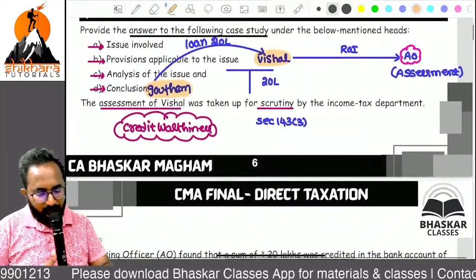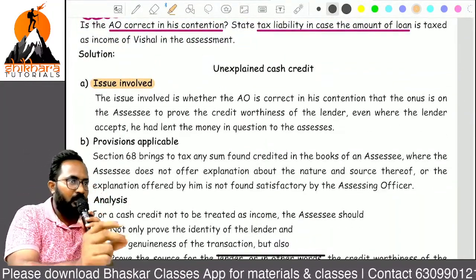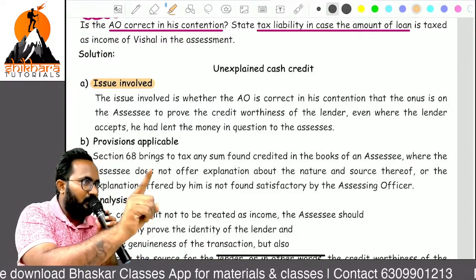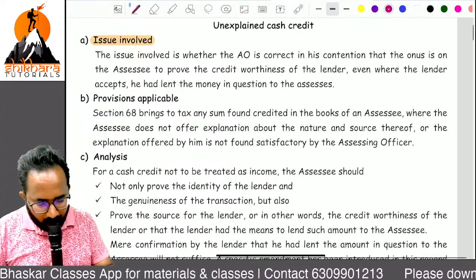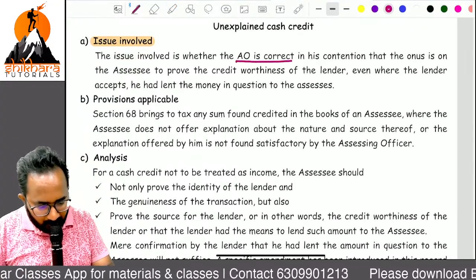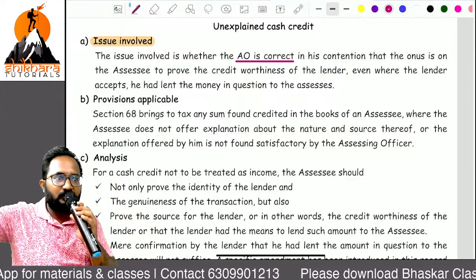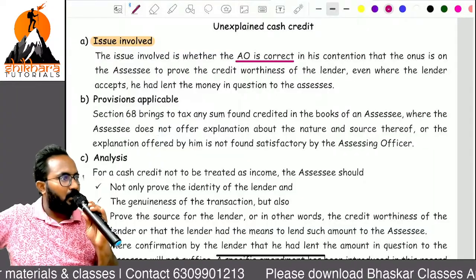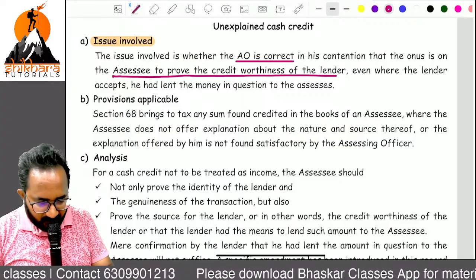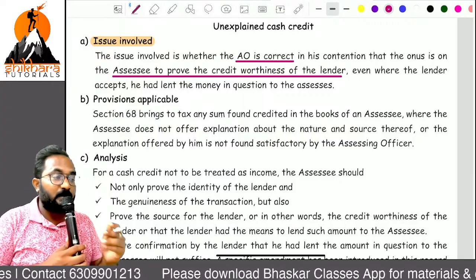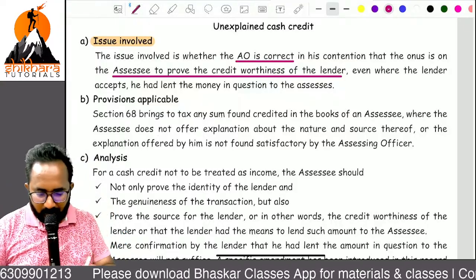Now, what headings do we want to give? First, copy that heading from the question: issue involved. Here the issue involved is simple: whether the AO's contention is correct or incorrect. What is the AO's contention? Nothing but that Vishal needs to prove the creditworthiness of Gautam. So the assessee needs to prove the creditworthiness of the lender, otherwise that should be treated as what? Undisclosed income. So that is the issue.